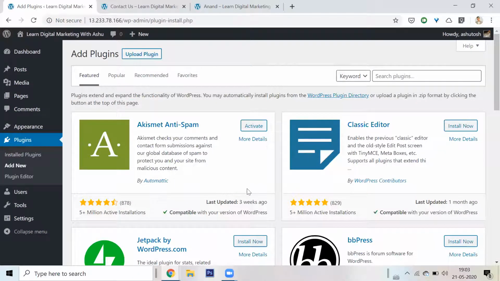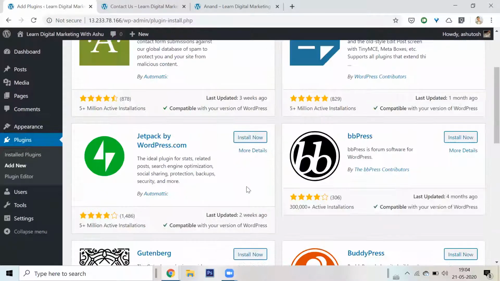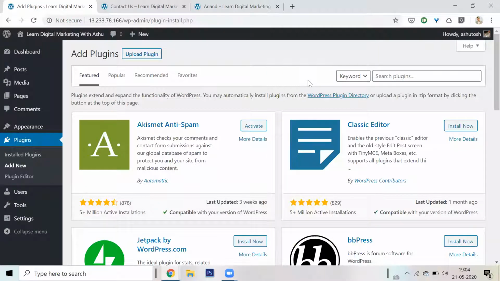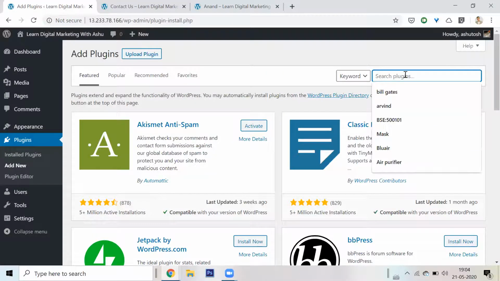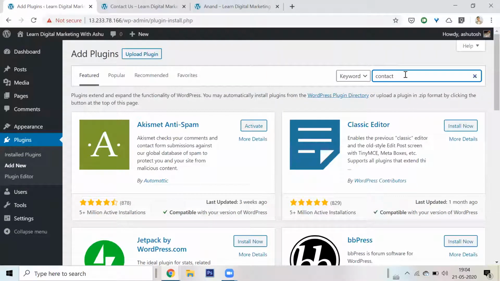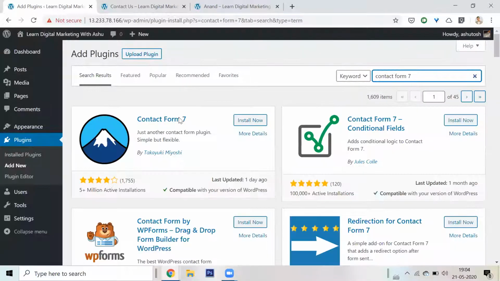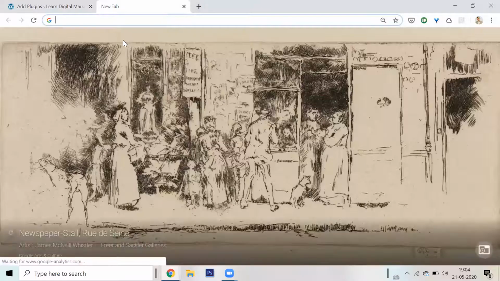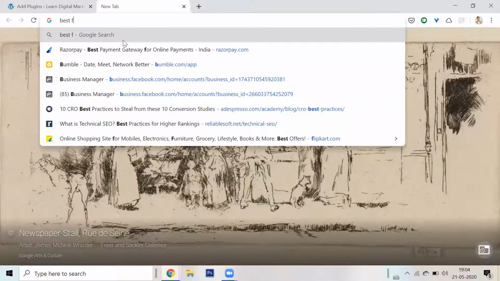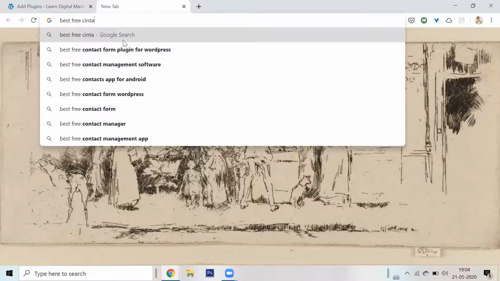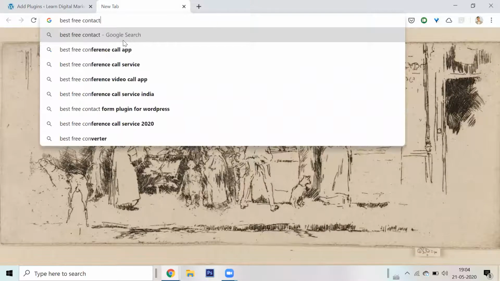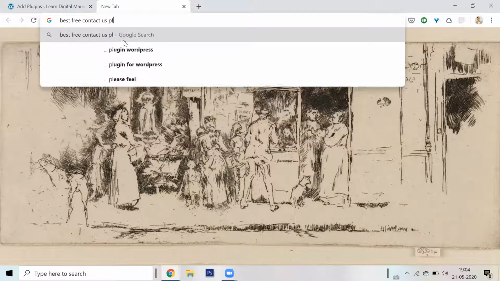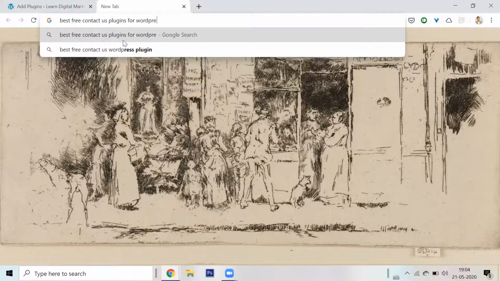Now, here is the library of all plugins that are created for WordPress. All right. I'll look for my plugin. Okay. And how did I even find out about this plugin? One thing that I have to talk about today, and will talk about all the time, is using the power of Google. So I could simply Google something like best free contact us plugins for WordPress. All right.